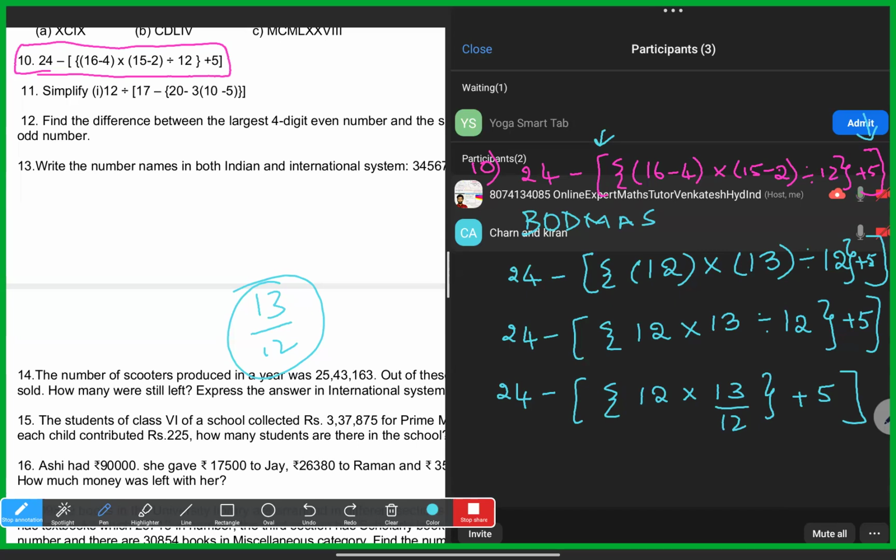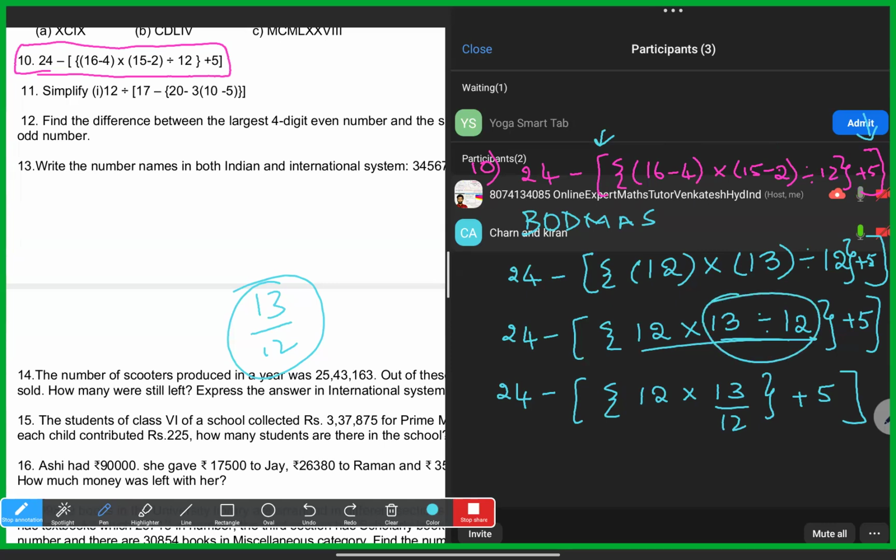Sir, can you explain? Actually I should do division first, Kiran, because here we have multiplication and division. Should do division first as per that order. In BODMAS order, after we finished this bracket and this bracket, we got 12 and 13. Next followed with 12 division is there. So the 12 division, we need to do now: 12 into 13 by 12, because these two numbers have a division sign between.